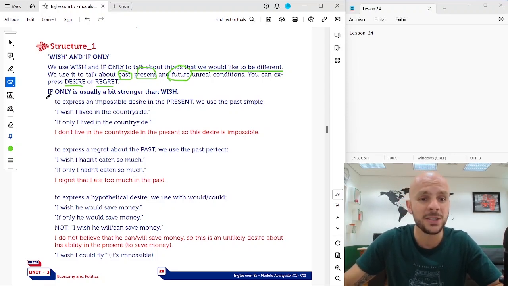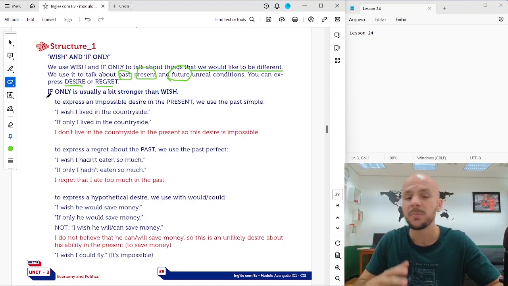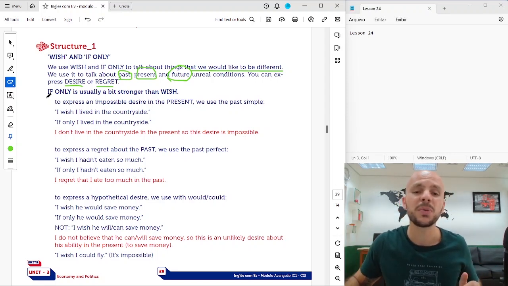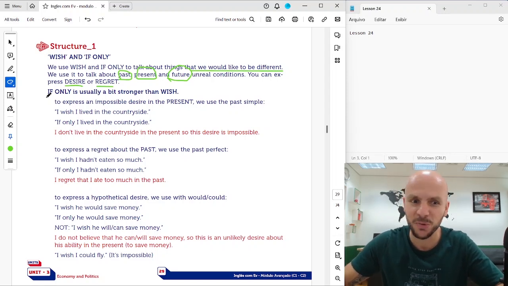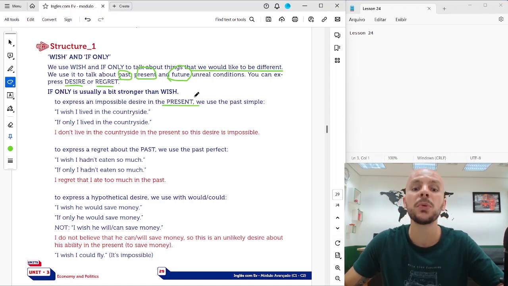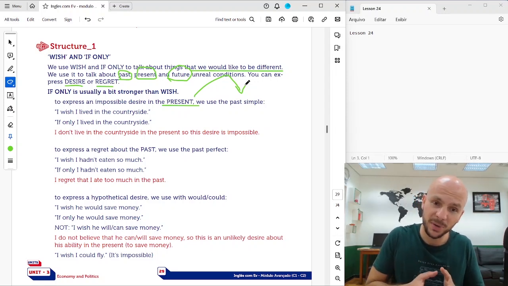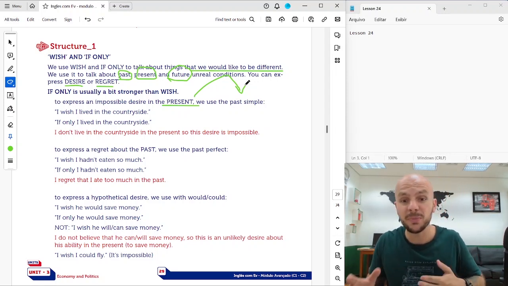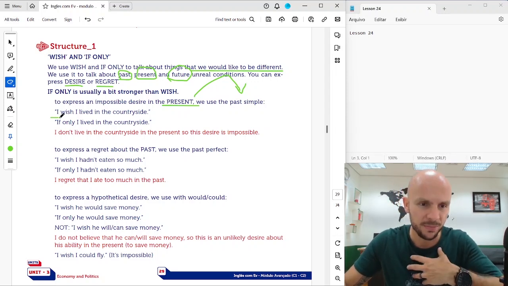If only is usually a bit stronger than wish, just a little bit, but you can use both to express your desires. Let's see how they work. To express an impossible desire in the present, we put the verb in the past simple. I wish, present, okay?